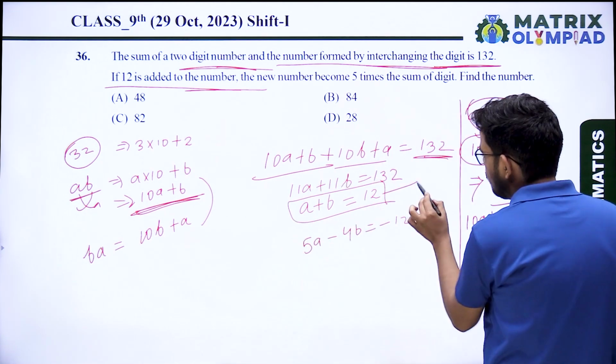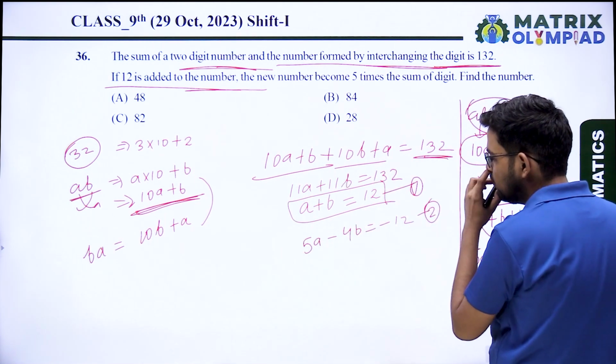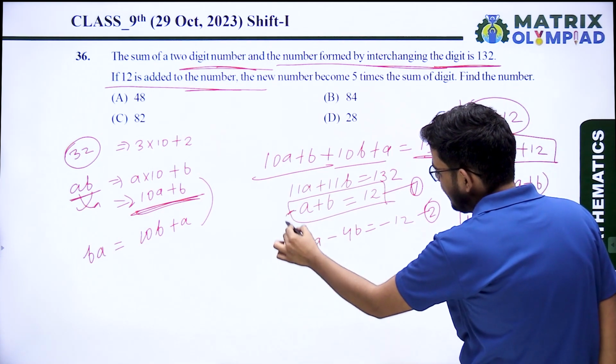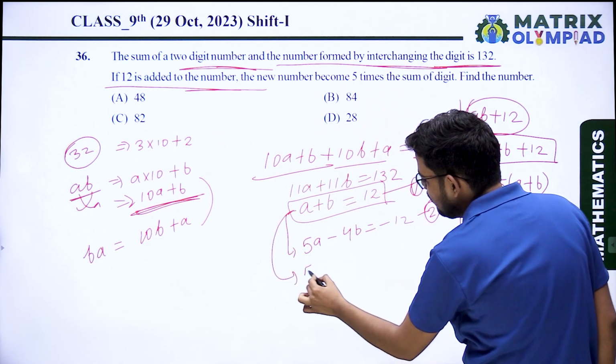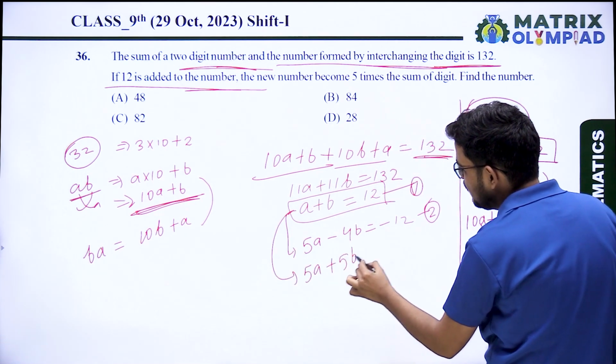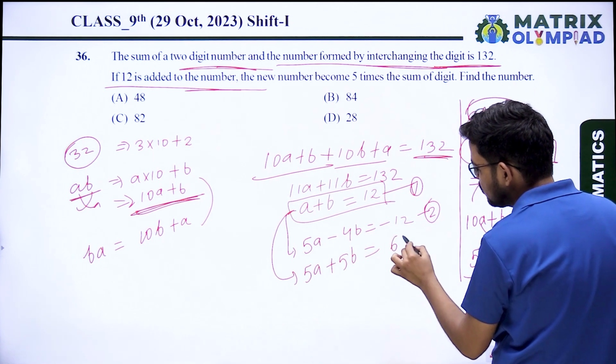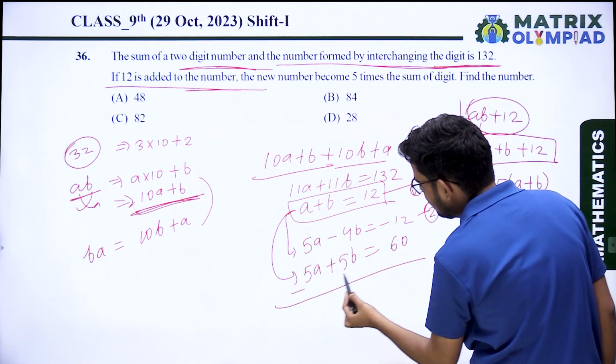Now solve equation 1 and equation 2. How will you solve? Eliminate A. So equation 1 is multiplied by 5, then it will be 5A plus 5B equal 5 times 12, that is 60. Okay. Now subtract.